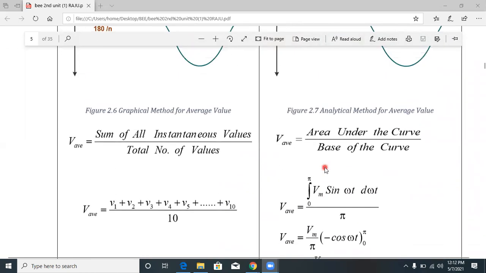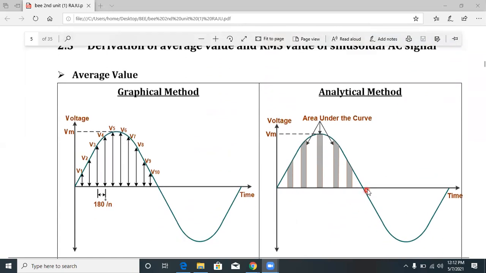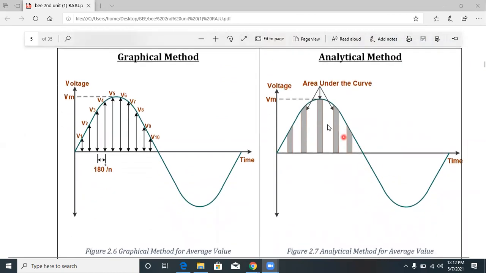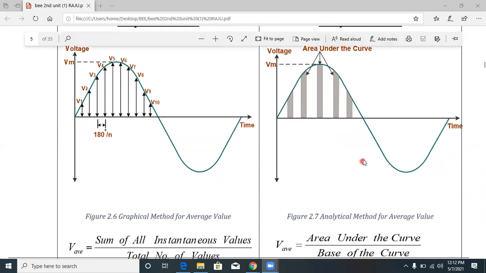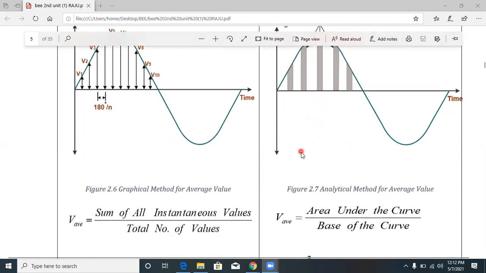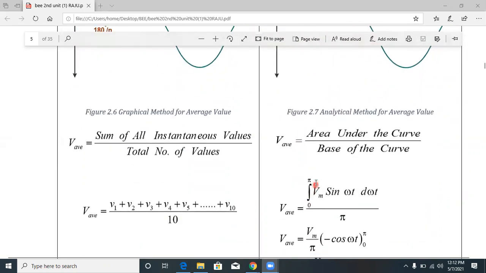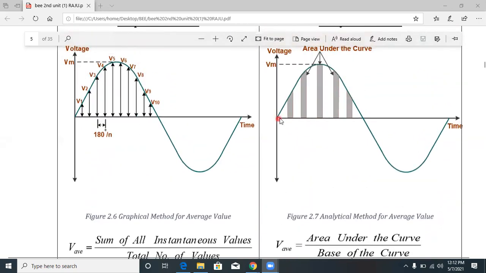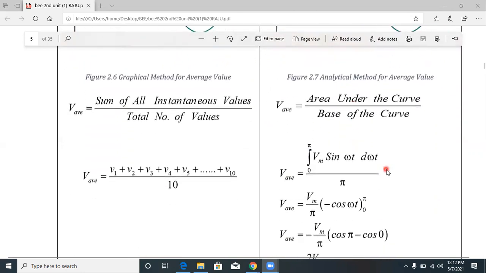For the average value, we go only up to pi. If you consider 2 cycles, then here it is positive and here negative, so it becomes 0. There is no use of that. That's why we have to consider only half a cycle, 0 to pi, which is only half of the time, and take the area under the curve.